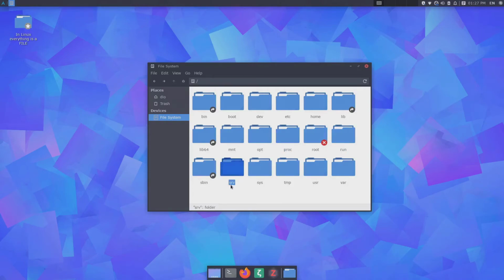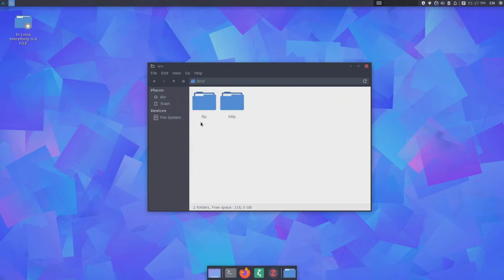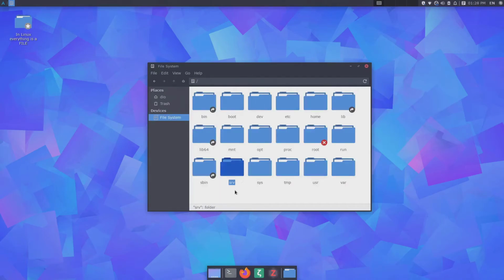Okay, now we have the srv folder, or the service directory. And here, this will be empty. So you can see we have some other directories, but they are also empty. And basically, if you are running some web server, you can have files here, or some FTP server. All of the files that will be stored in this srv directory can be easily found from the internet.